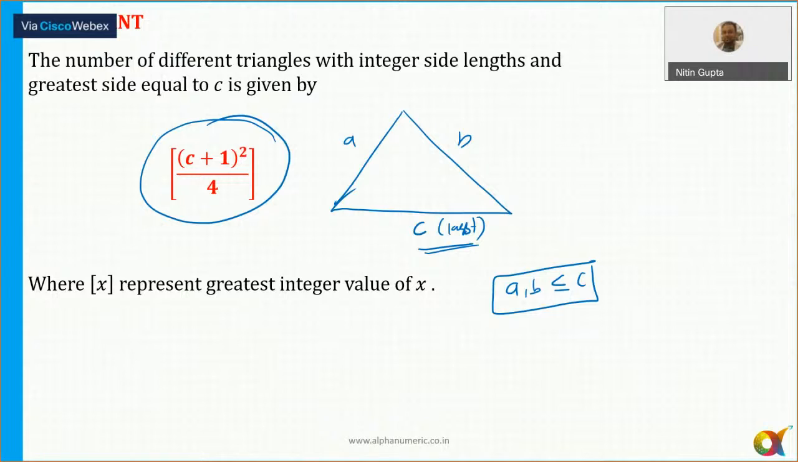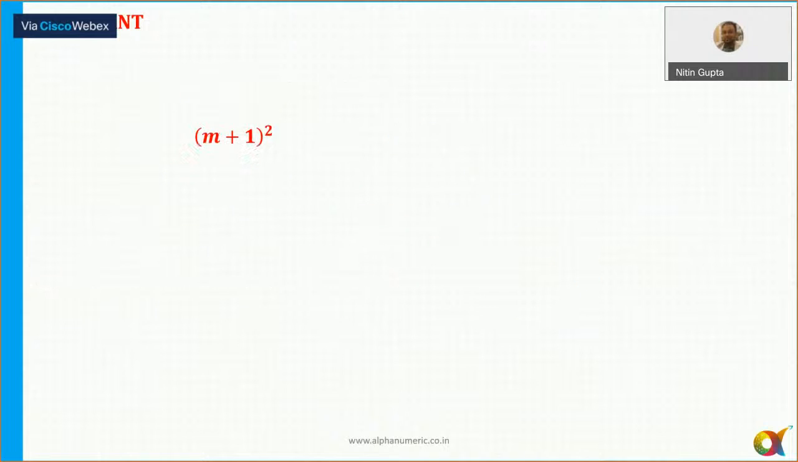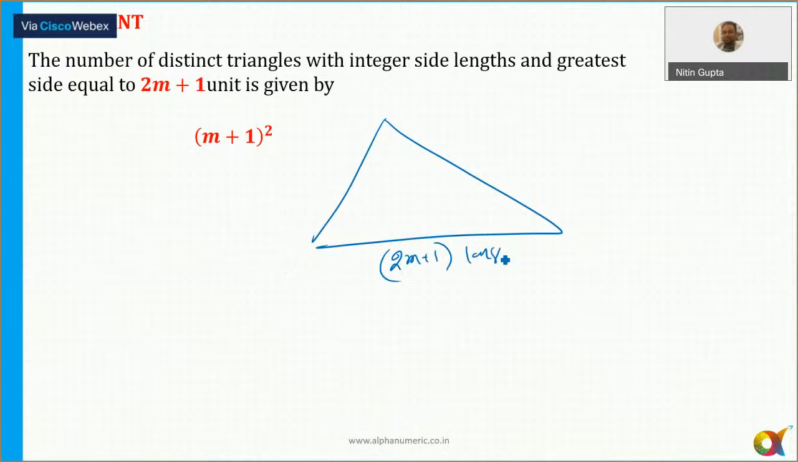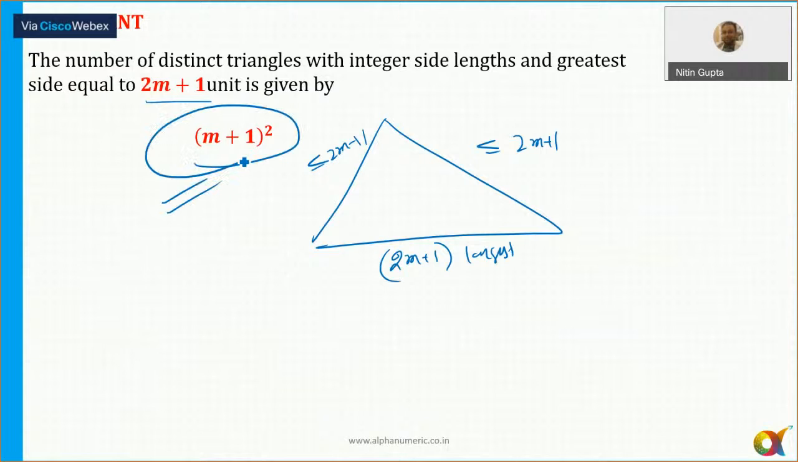And if you remember, I have generalized this for 2 separate cases also in the class, and that is this one. The number of distinct triangles with integer side length and greatest side equal to 2m plus 1. Now this is my largest side, 2m plus 1, an odd number, and the other two sides are less than or equal to 2m plus 1. In that case the total number of integral triangles is always equal to (m plus 1) whole square.